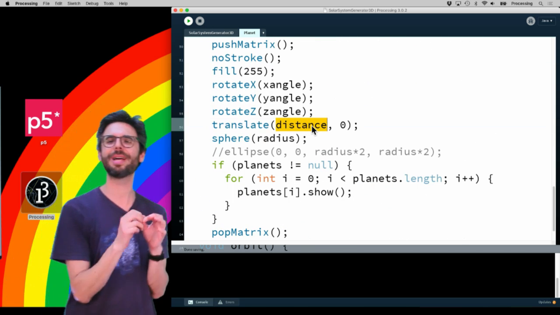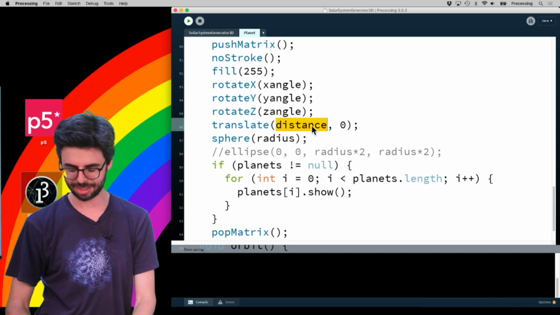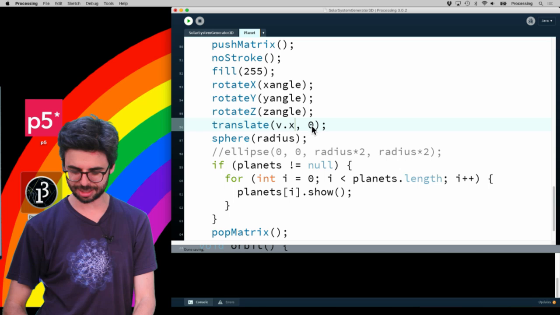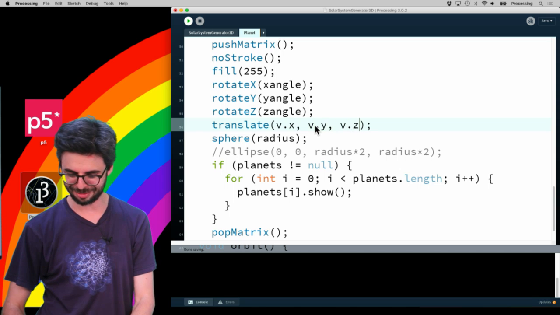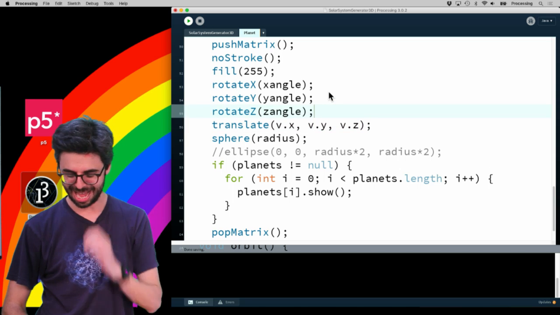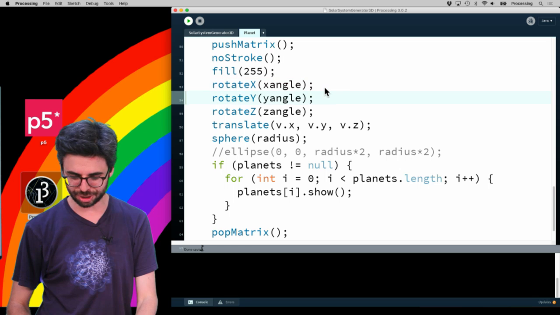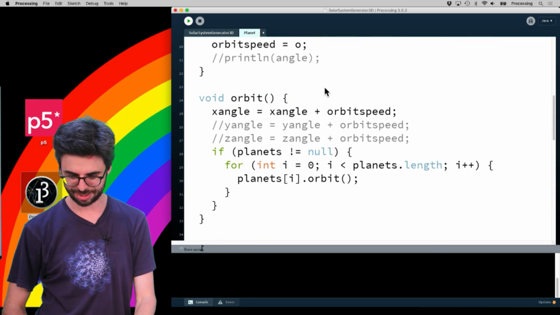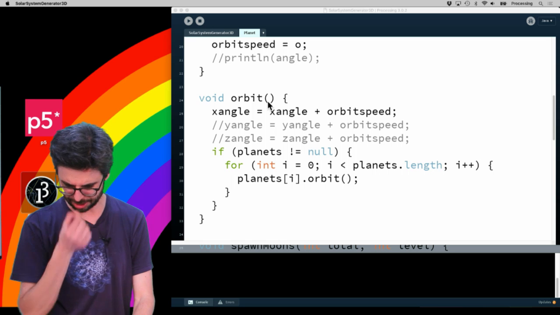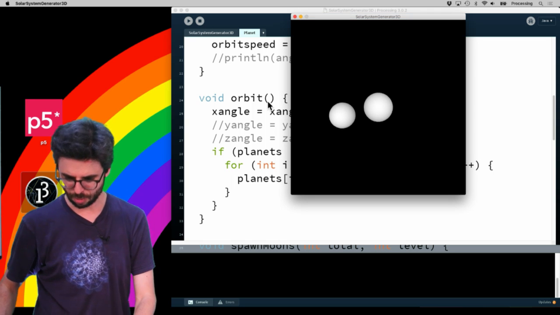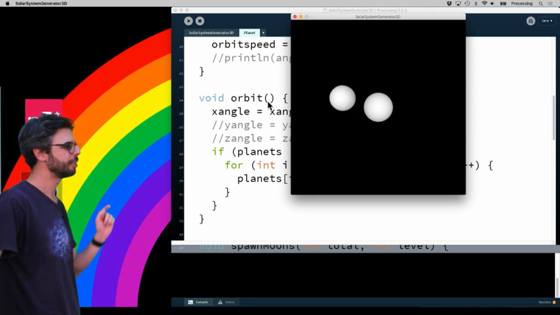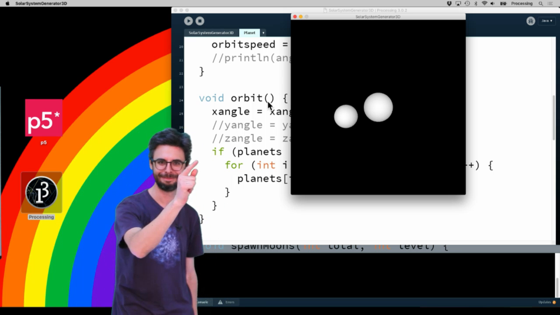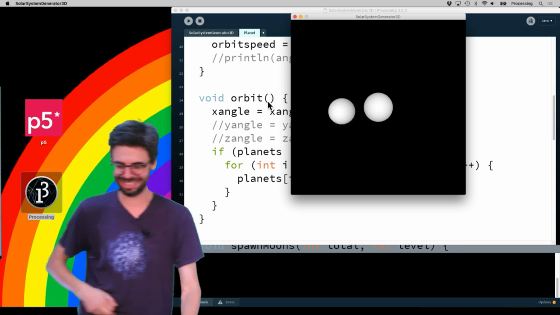I'm not translating just by the distance along the x-axis. This is much better. What is the vector? It's called v. I'm going to translate by v dot x, v dot y, v dot z. And right now, I'm going to only use rotate x for a second and see how that does, just out of curiosity. Right, okay, so this is the problem, right? What I need to do is rotate that vector. Oh, how interesting.